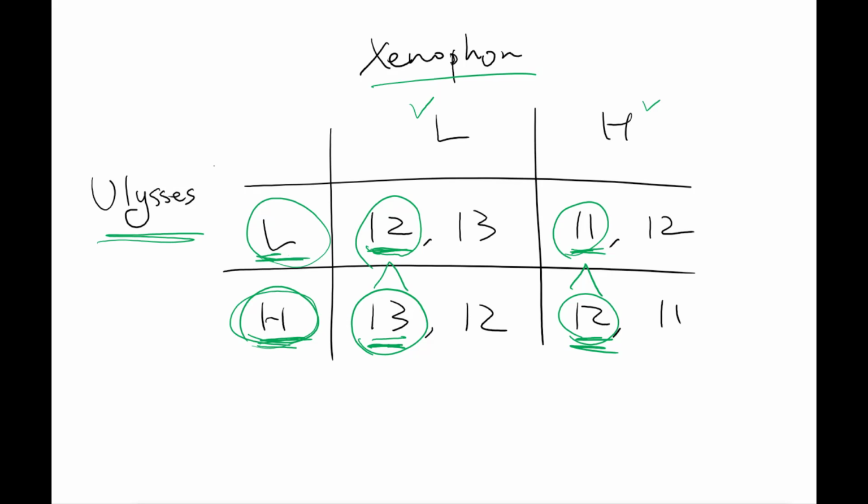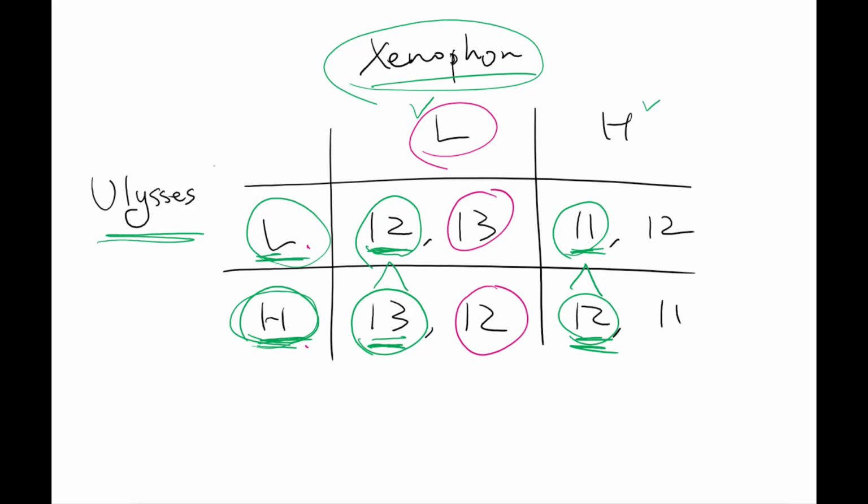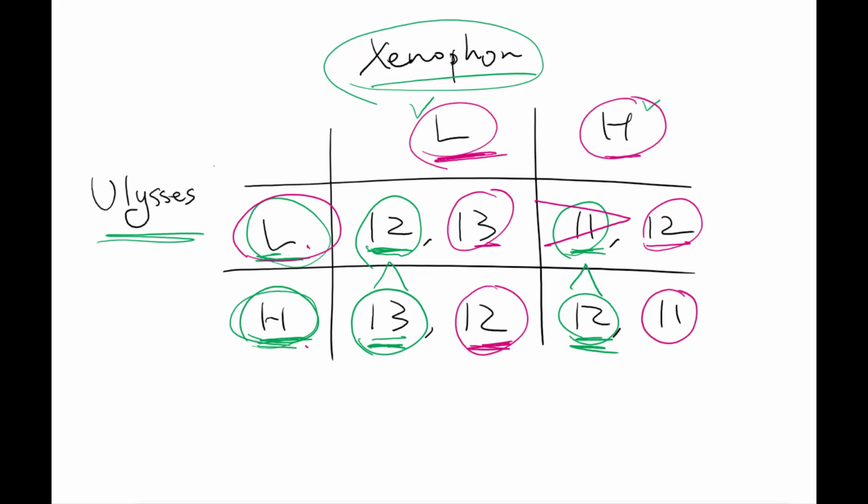Then you notice that you can do a similar analysis for Xenophone. Let me change the color. If Xenophone does low level advertising, then it can generate 13 or 12, depending on the opponent's action. But if it switches to high level advertising, it generates 12 or 11. So low level generates 13 compared to high level 12 if the opponent does low, and low level generates 12 compared to 11 from high level if the opponent does high.